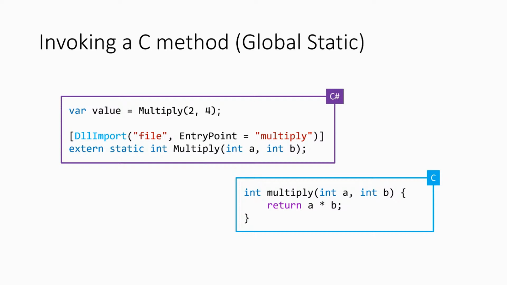And the entry point is literally the name of the function in the C++ world. I have it just there for demonstration, but in most cases, your method will be the same name, so you can leave that out. But just in case you need to do an overloading, or there's some weird character in there, or you don't like the way the C++ people did it, you can go ahead and override the name of the method with whatever you want, and then use the entry point to say, hey, it actually is this one, and you put the weird name in there, right?